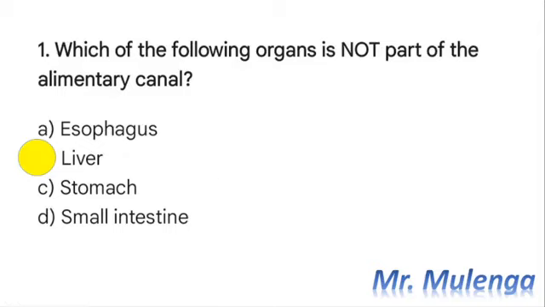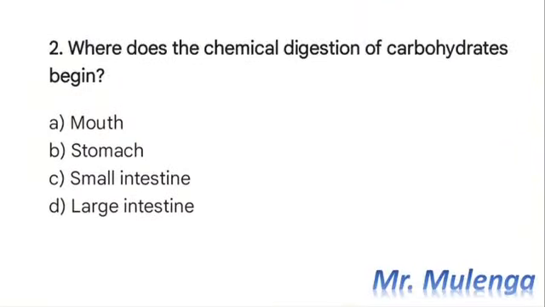So let's look at the second question. So here is our question 2. The question reads, where does chemical digestion of carbohydrates begin? A. Mouth. B. Stomach. C. Small intestine. D. Large intestine. So chemical digestion of carbohydrates begins in the mouth.